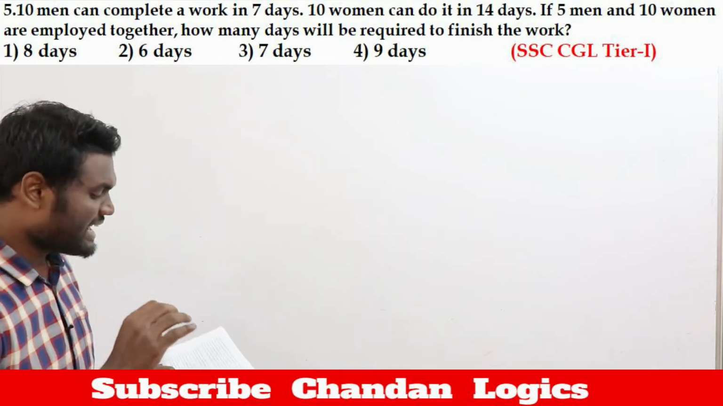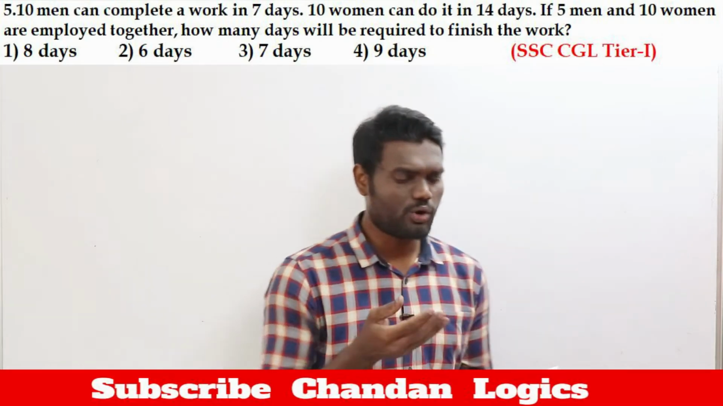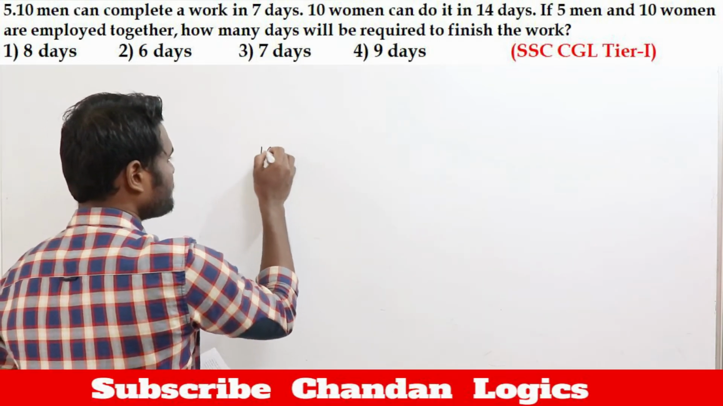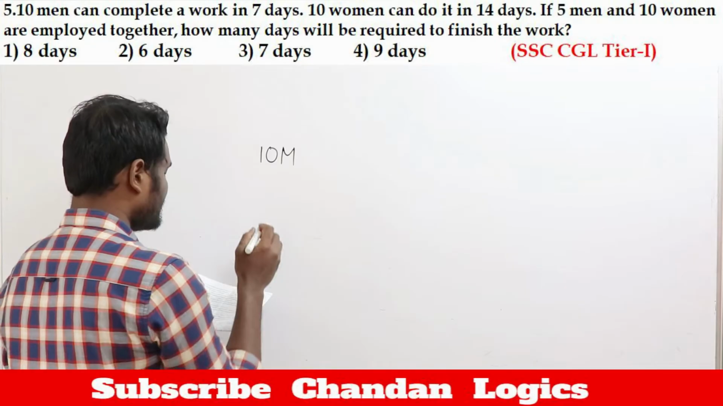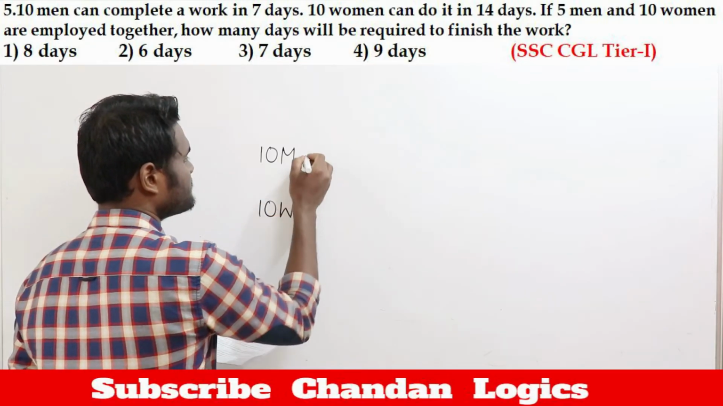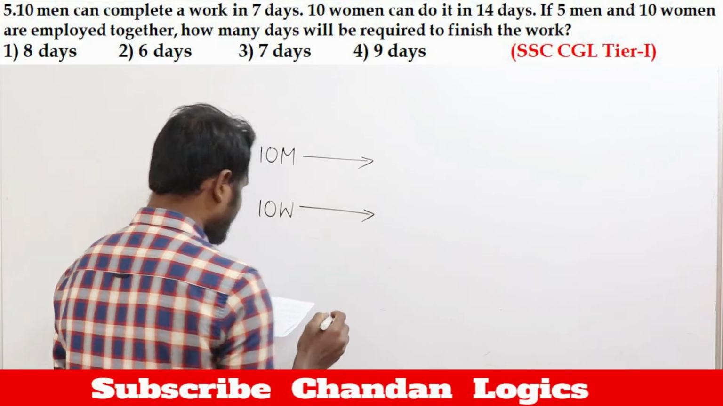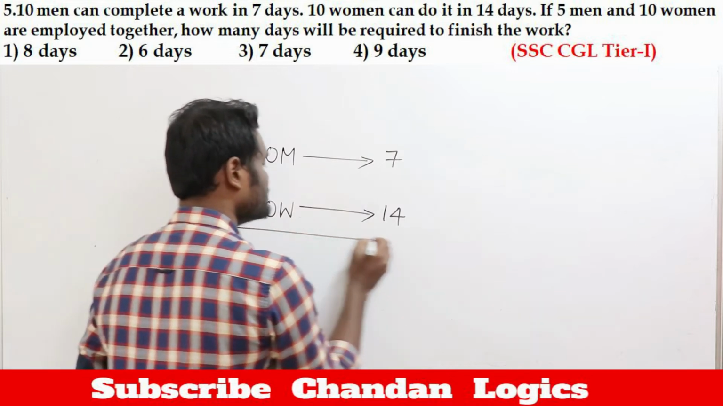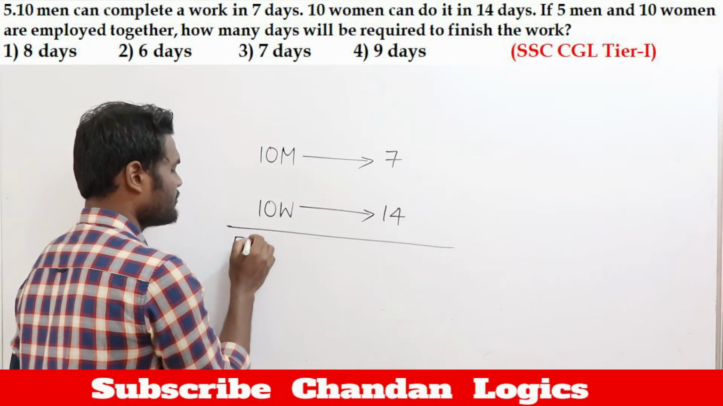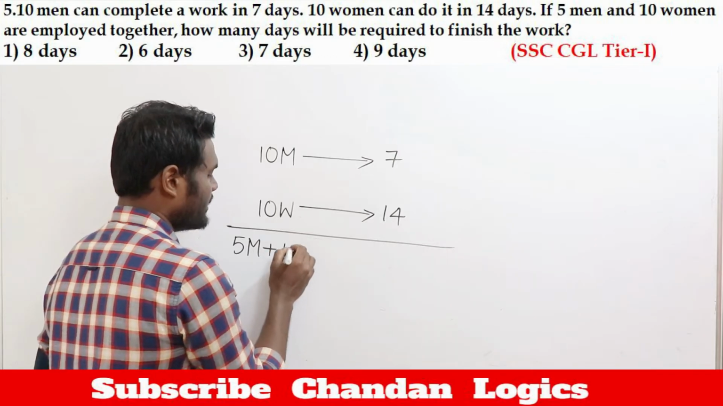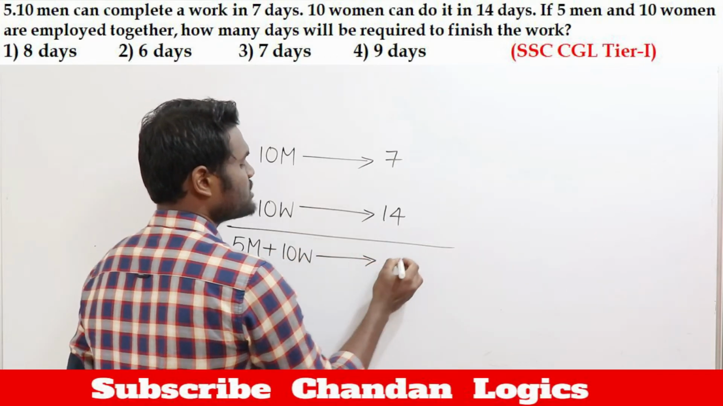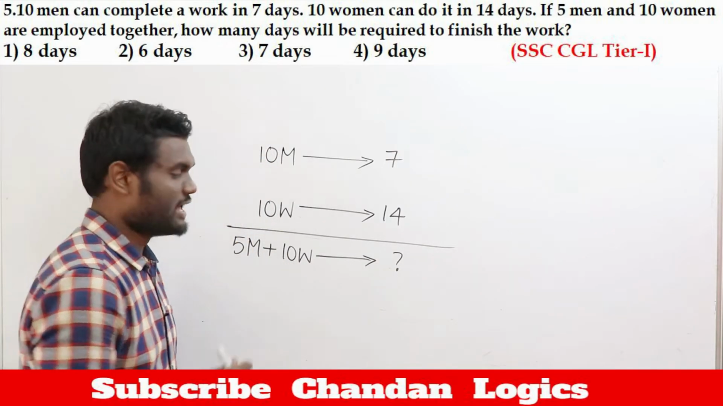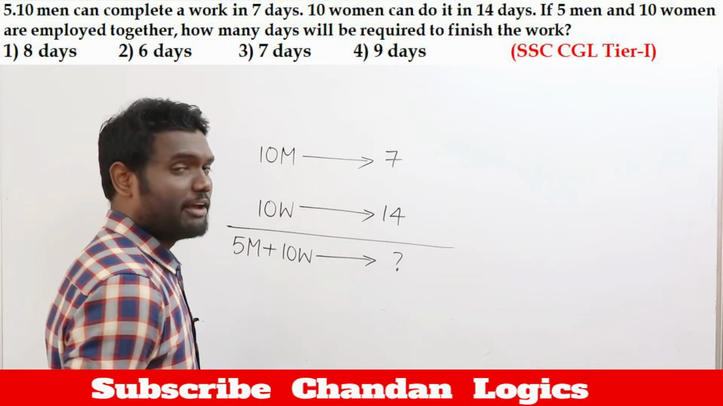Now if you look here, this question can be answered directly without using pen and paper, because this is a simple common sense question. It says 10 men or 10 women: 10 men can complete it in 7 days, 10 women can complete it in 14 days. If the question is 5 men and 10 women, in how many days will the work be completed? This question can be answered in just a fraction of a second. You need not use your pen and paper, because you can use your common sense.